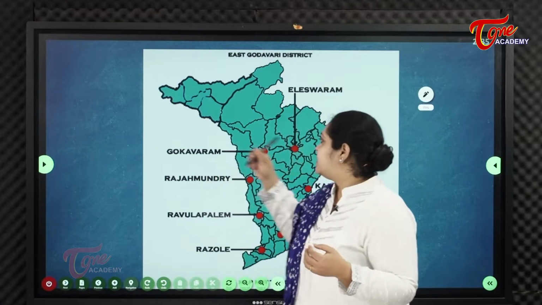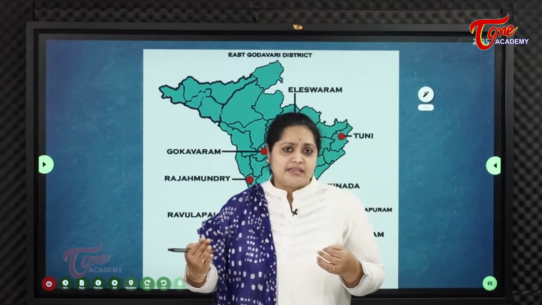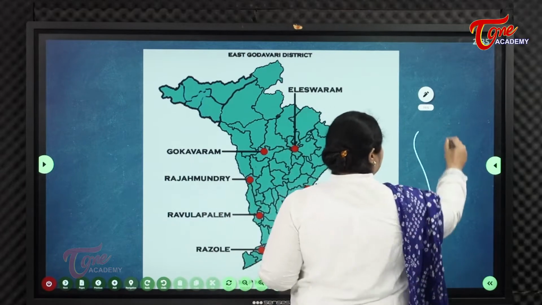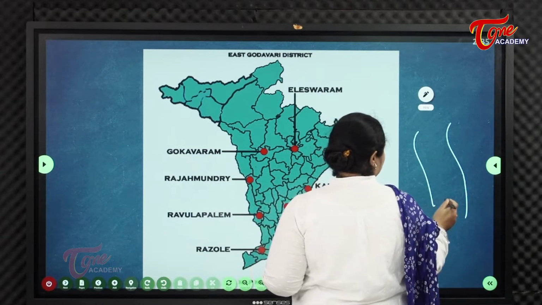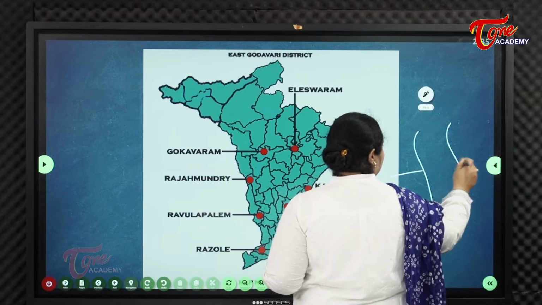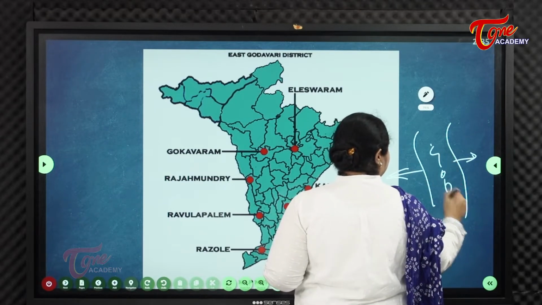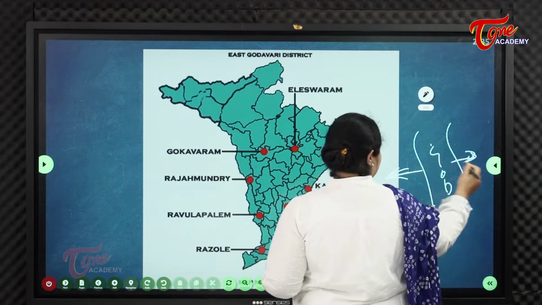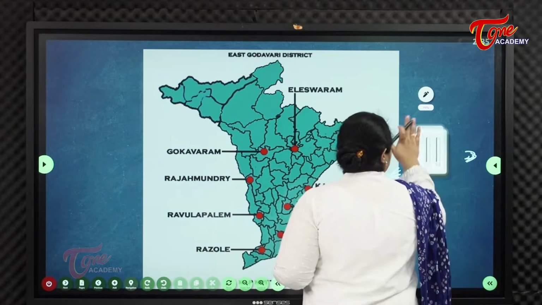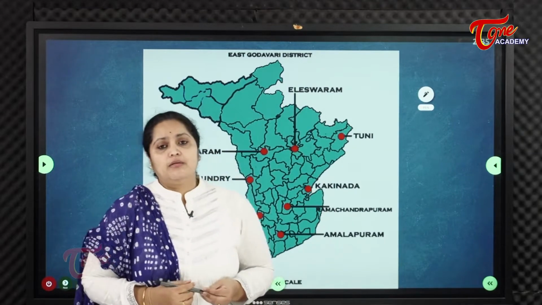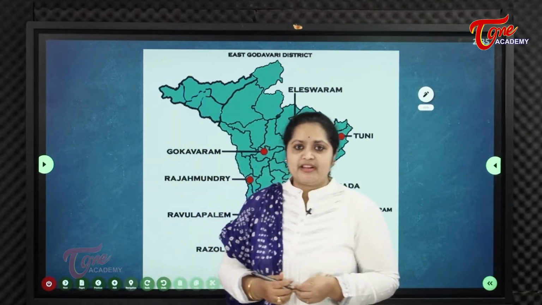So East Godavari, which is the east side, that means the river is flowing like this. This is Godavari, right bank and left bank. We're going to look into the topic of the profile of East Godavari district.